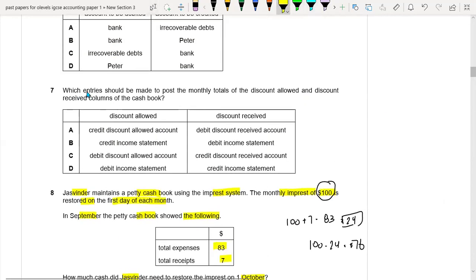Question number 7. Which entries should be made to post monthly totals of the discount allowed and discount received columns of the cash book? Okay, so basically, discount allowed will be debited into the discount allowed account, and discount received will be credited in the discount received account. So C option is the right option.